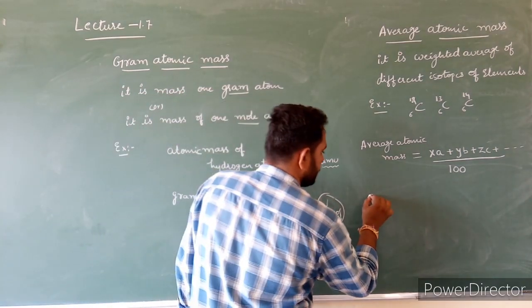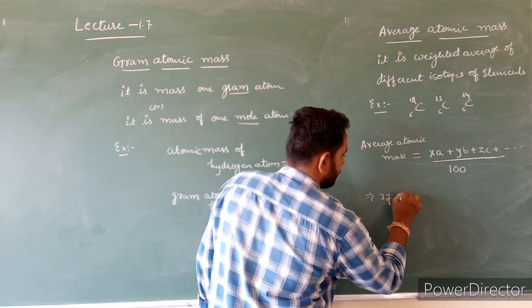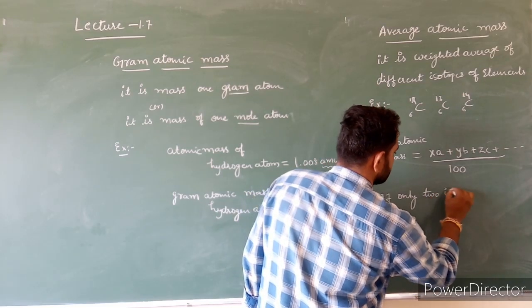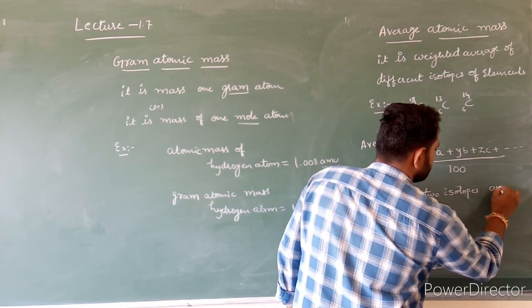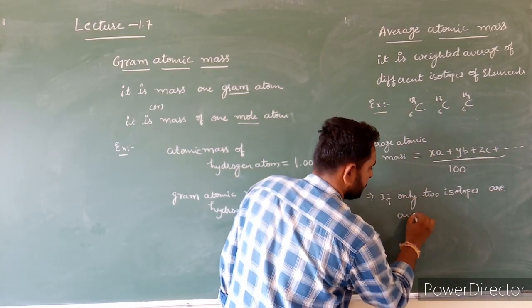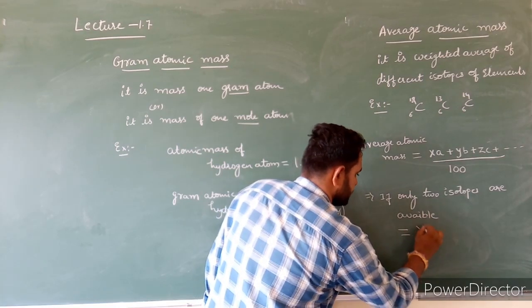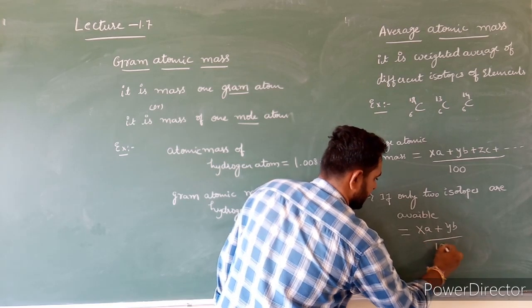If only two isotopes are available, then we use this formula: x into A plus y into B divided by 100.